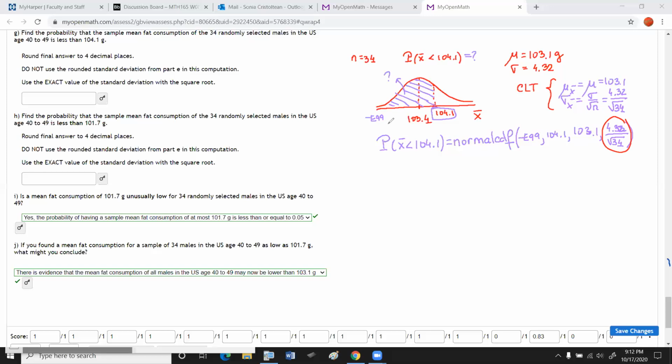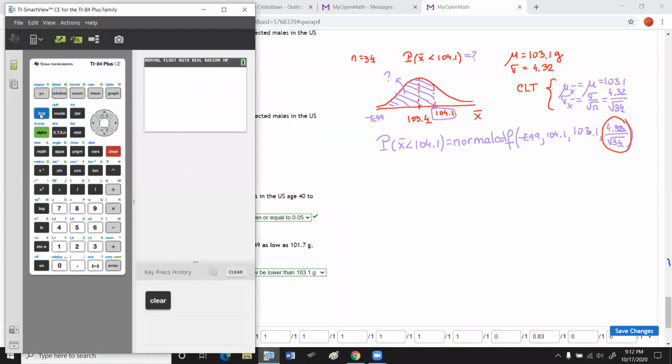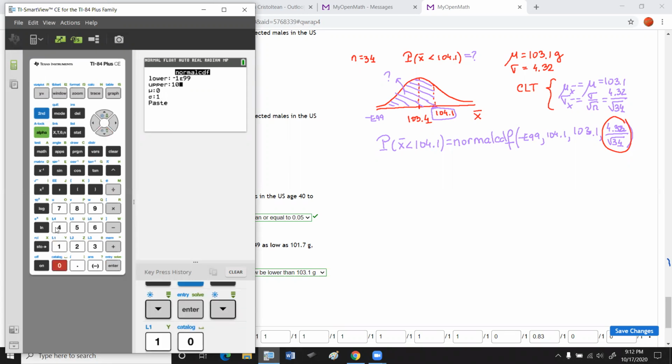So I will take the calculator and find that answer. Here is the calculator, so I'll just simply go to normal CDF, hit enter, and I have to enter from negative E99 to 104.1, and then the mean is 103.1, and the standard deviation was, and I have to enter it exactly how it is there, 4.32 divided by square root of 34.